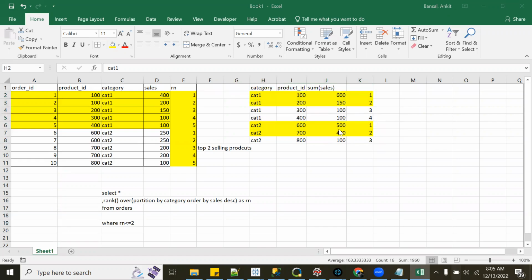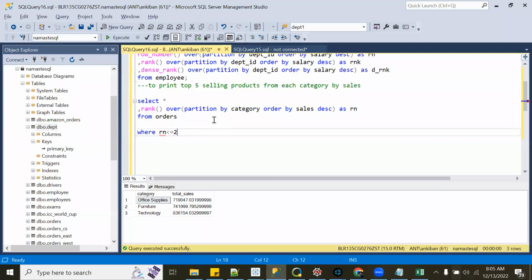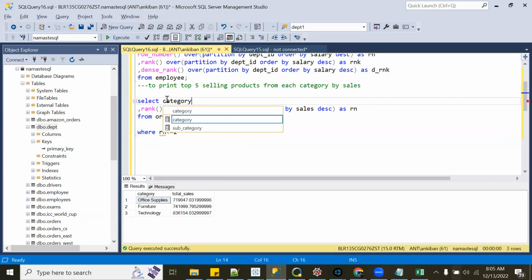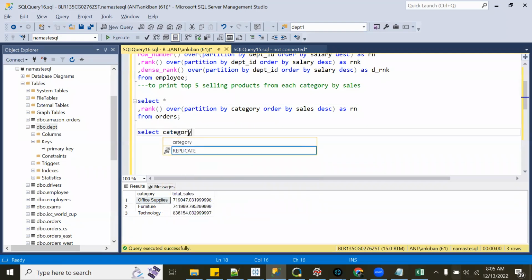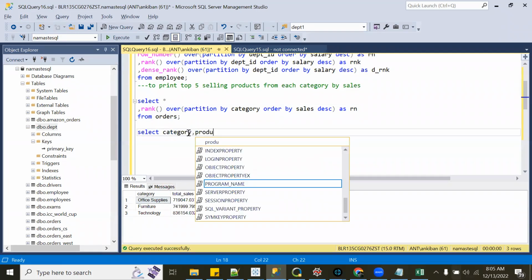So if I have to write this query here, what should I do first? I have to simply take category, sales. Let me keep it as it is. I will take one more query. Select category, product ID.